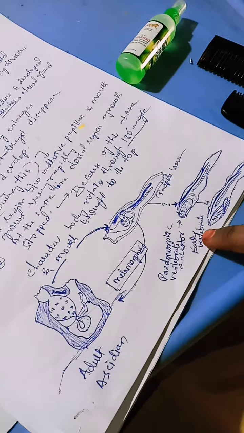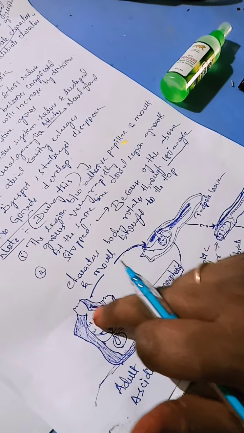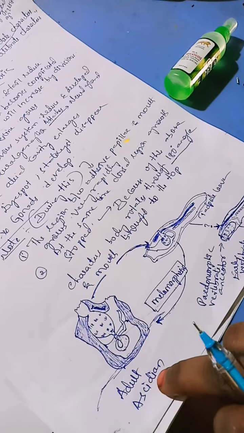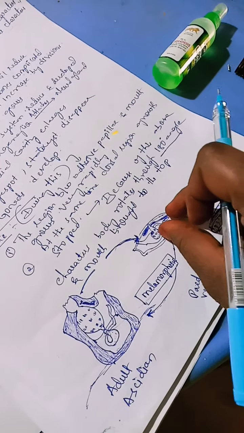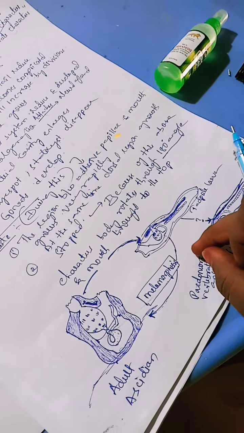Later on the tadpole larva, and later it is converted into the adult ascidian. So the body undergoes rotation like this, and the mouth is brought to the top. The body rotates through 180 degrees and the mouth is brought to the top.